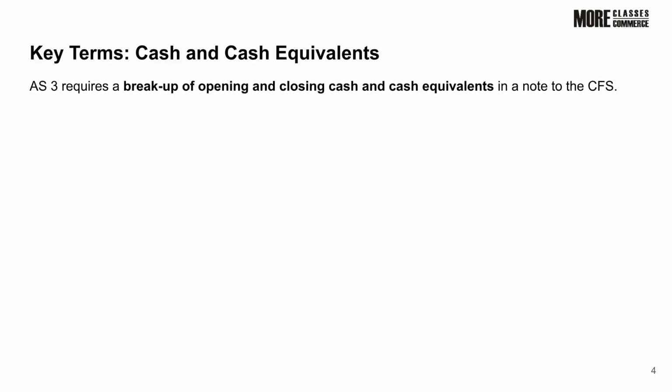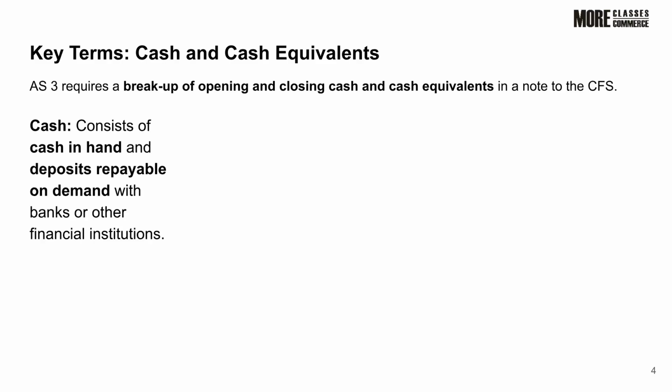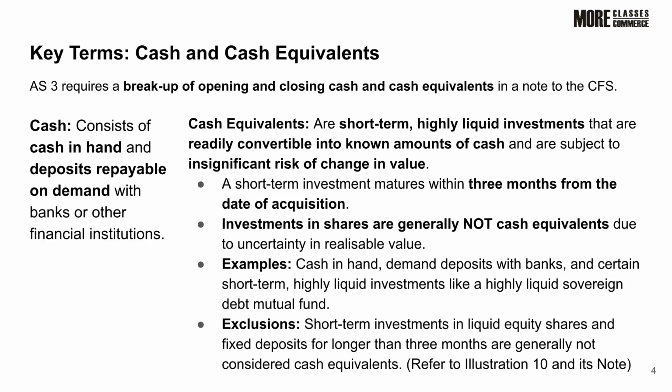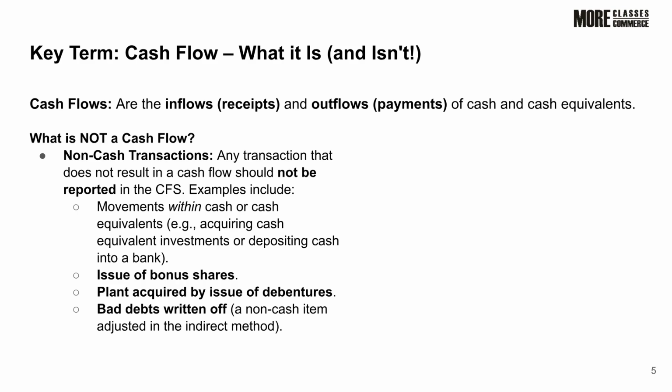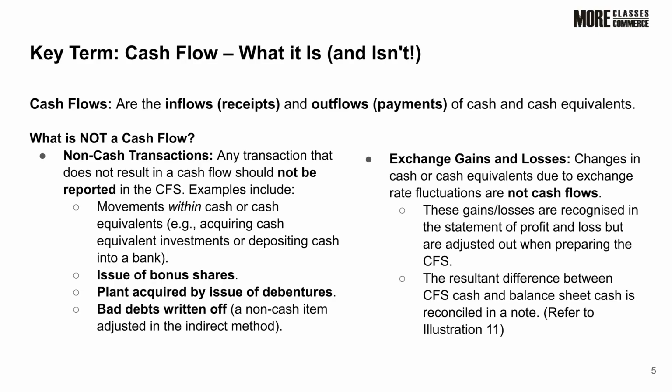AS3 requires a breakup of opening and closing cash and cash equivalents. It is therefore important to know what is included in those terms. Cash includes cash in hand and demand deposits. Cash equivalents are short-term, highly liquid investments, maturing within 3 months, and readily convertible to cash with insignificant risk of value change. Cash flows are the inflows and outflows of cash and cash equivalents. Non-cash transactions, like bonus share issues or plant acquisition by debentures, are not cash flows and are excluded from the CFS. Exchange gains and losses are also not cash flows.